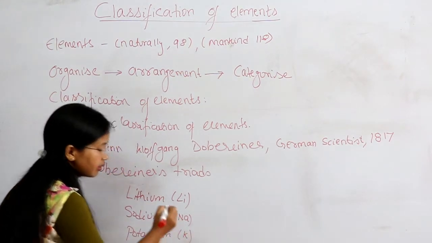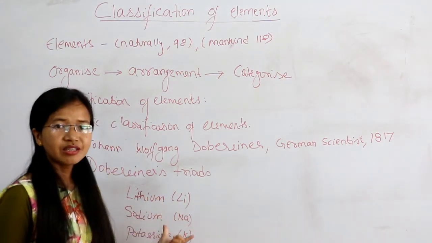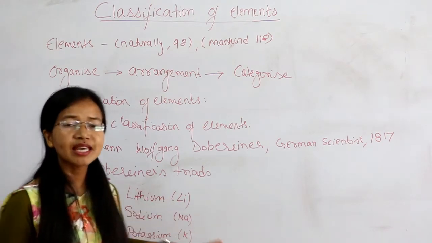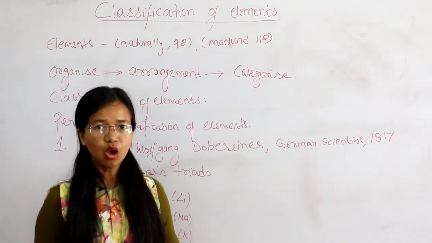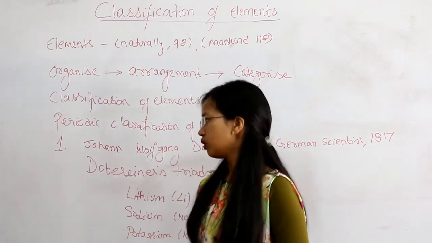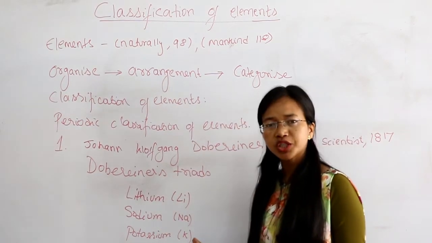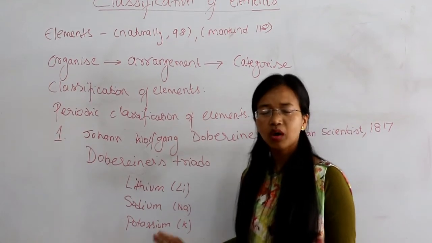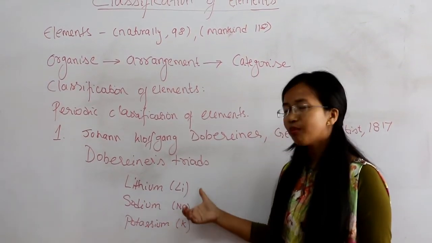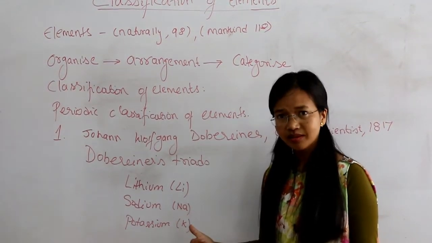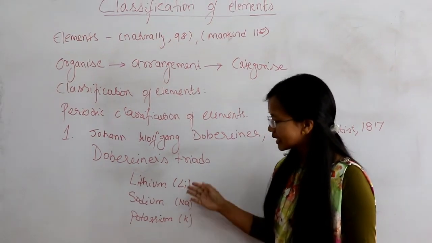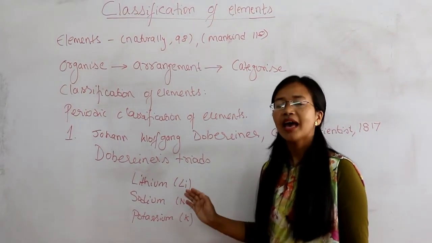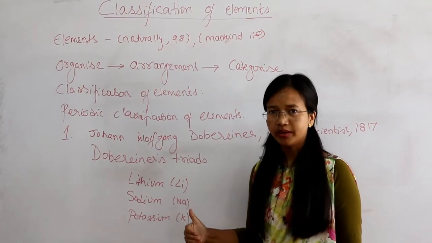All these three elements have similar physical and chemical properties. Lithium, sodium and potassium are metals. All these three react with water to form alkalis and hydrogen gas. Another important thing is that all these three elements have valency 1.